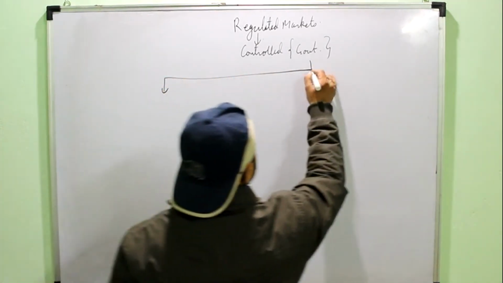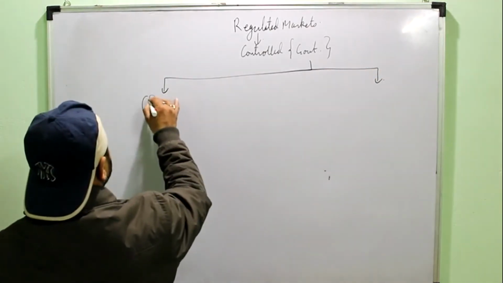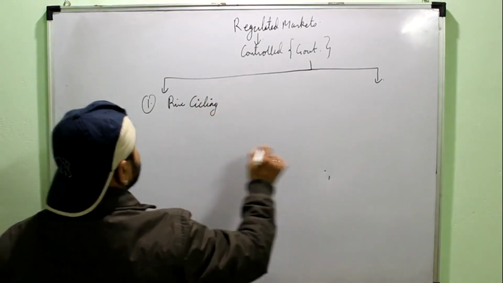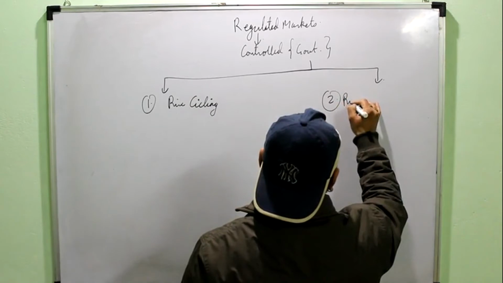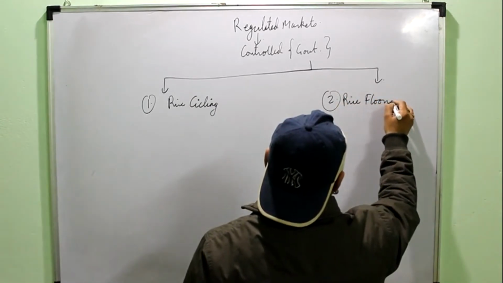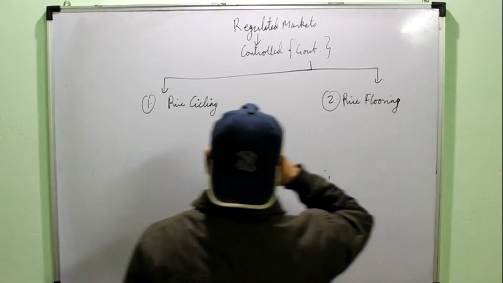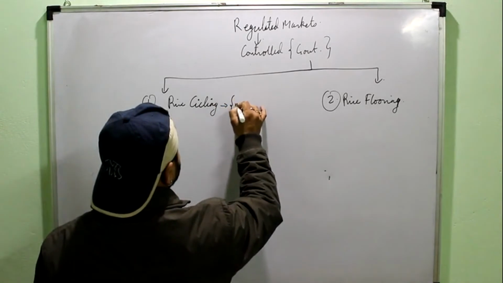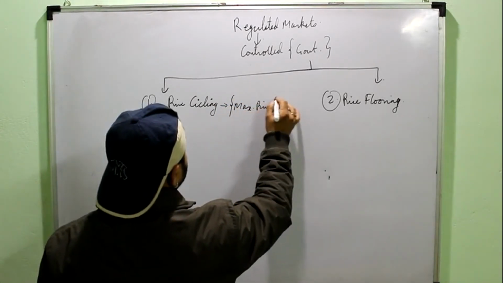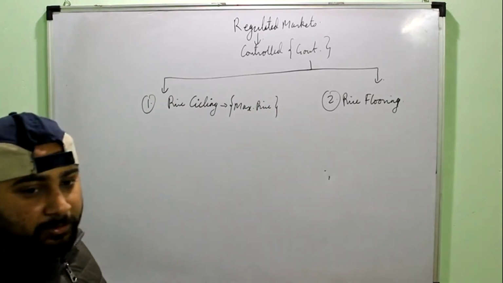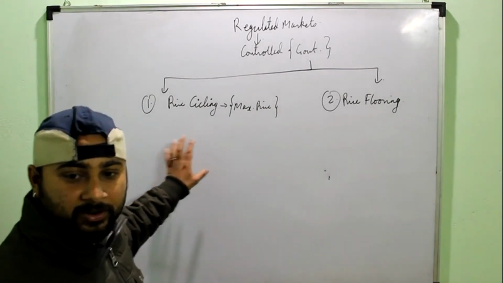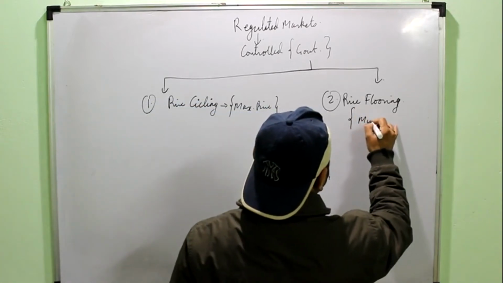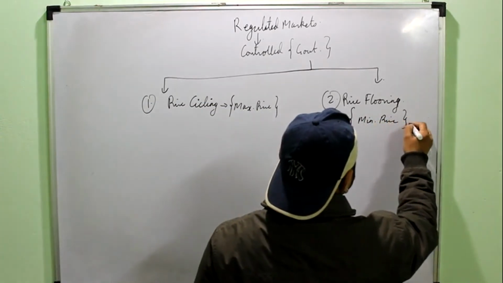Government intervenes in a market in two ways. First is price ceiling and second is price flooring. See, as the name is telling you, ceiling means top, so fixing the maximum price for a commodity. Okay, it means that government has fixed a certain price and the price cannot go beyond this. This is known as price ceiling. Another concept is price flooring, that is setting the minimum price for a commodity.